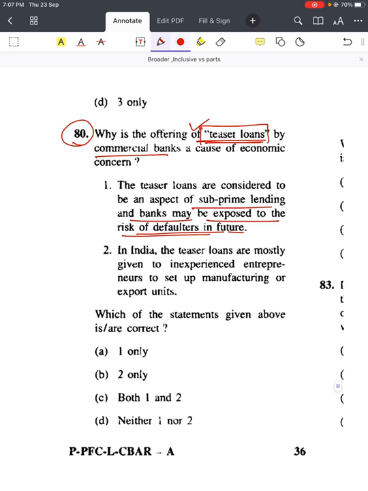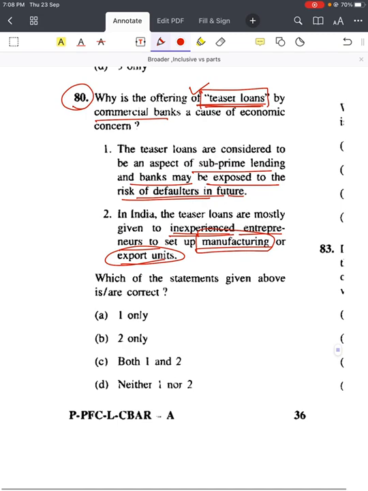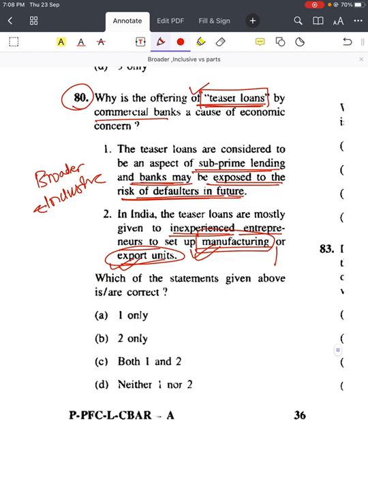So they are talking about a Vijay Mallya kind of thing. Then second, in India, teaser loans are mostly given to inexperienced entrepreneurs to set up manufacturing or export units, right? Here, why I am telling it's a broader and inclusive approach. See, the first statement is broader and inclusive, talking about subprime lending and banks may be exposed to the risk of defaulters in future, right? Not talking about any sector. In the second, if you see, it is talking about manufacturing or export units, that is a part option. That's why this is wrong. First statement is correct, answer is A only.